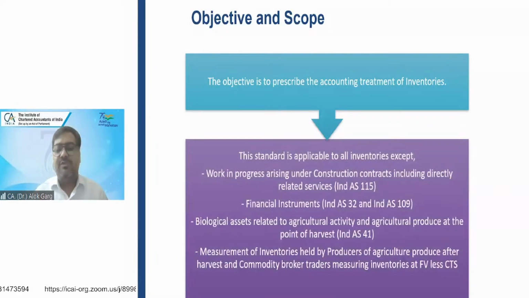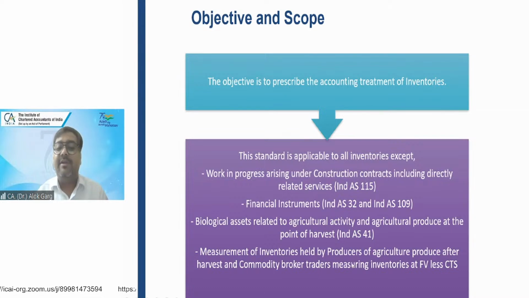This standard includes all inventories except work in progress arising from construction contracts, because this WIP arising from construction contracts is included in Ind AS 115, revenue from contract with the customer. This Ind AS does not include inventory relating to financial instruments. If someone is trading in stocks, in that case this standard is not applicable. For biological assets related to agricultural activity and agricultural produce at the point of harvest, this standard is not applicable. Ind AS 41 is applicable.